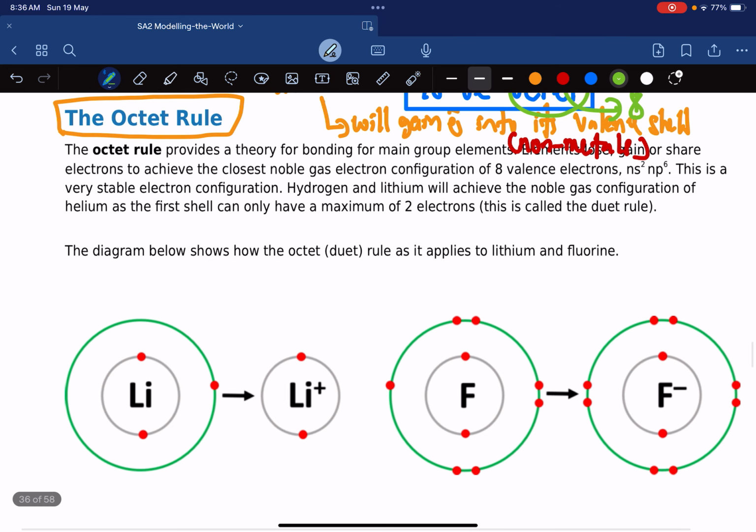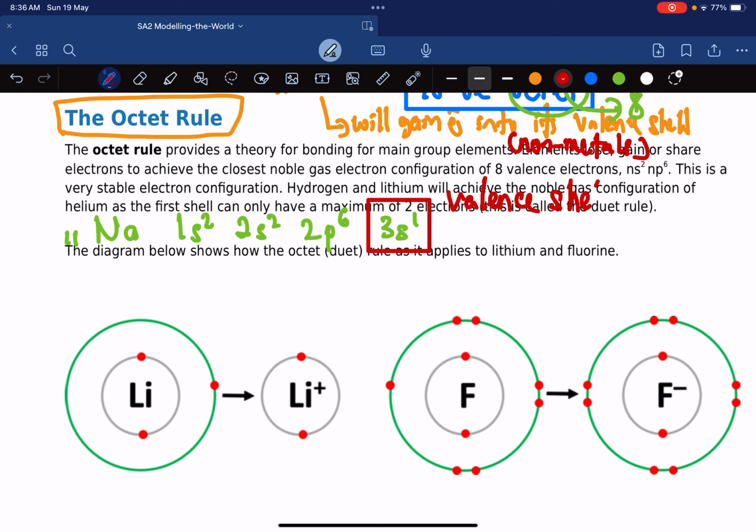So how does this happen? Some of them, like in the case of lithium, just end up being duplet. But let's look at an example. Let's look at sodium. As far as we know, sodium is 1s2, 2s2, 2p6, 3s1. At this moment, you should know that this is the valence shell.